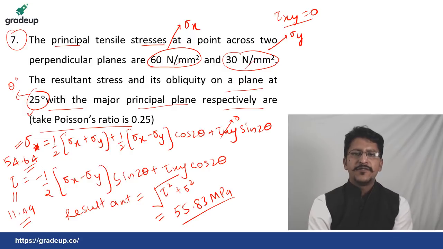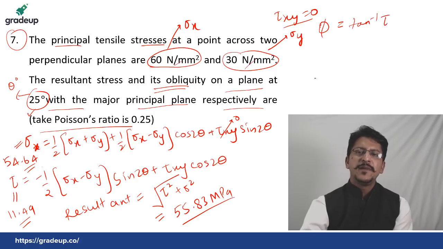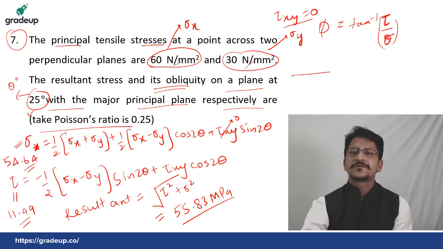Absolutely right. But one more thing has been asked in this: obliquity. What is obliquity? Obliquity is basically, if you denote it by theta or phi, the angle which the resultant makes with the sigma axis. So if this is sigma, this is tau, this will be the resultant stress. So this becomes phi. So phi is tan inverse of tau by sigma.